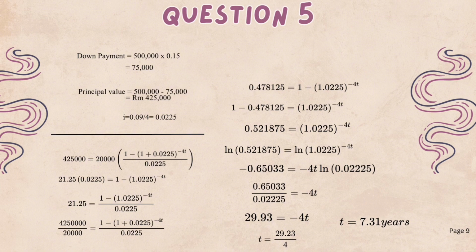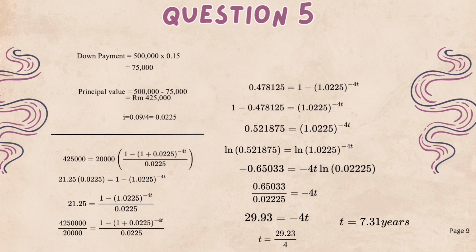Taking natural log on both sides gives ln 0.521875 equal ln 1.0225 raised to the power of negative n. When we solve this, we obtain negative 0.65033 per 0.02225 equal negative n. So 29.23 equal n.